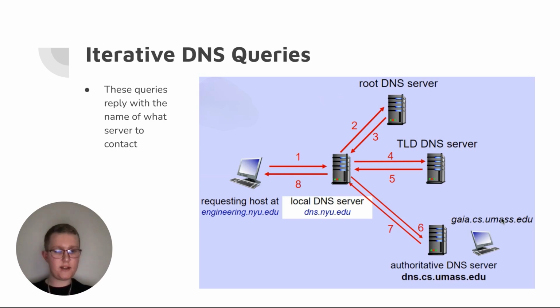So because this URL here, gaia.cs.umass.edu, is a very specific URL, this is going to pertain to that server's authoritative server, because it's specific for that company. It's going to resolve it for me, send the answer back to my local DNS server, and also be stored in the web cache for my computer, which in the next section we will get into web caching. And the local DNS server will finally give me the final answer. As we see from step 8, it'll come back to the requesting host and get me to the website I want to go to.